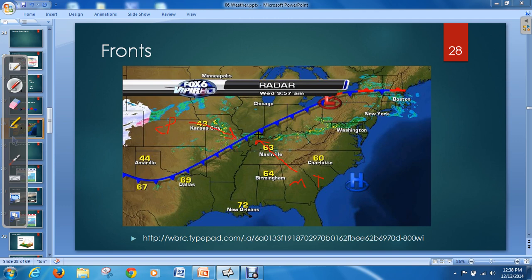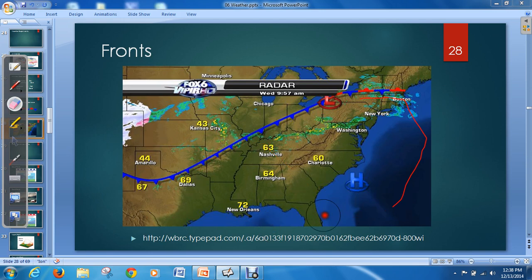And this line is where they're colliding. So kind of imagine this huge air mass over here colliding with this huge air mass over here, okay? And so when you see a front, it is physically a collision between these two air masses. Okay, so when they draw that line on your screen, that's what they're showing, this collision point. Okay. All right, so let's look at some of the different types of fronts.